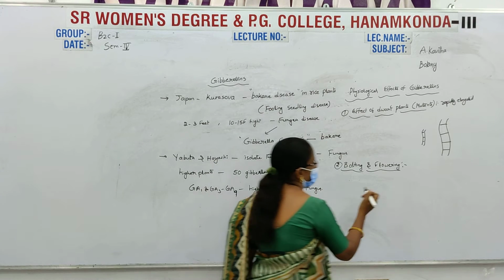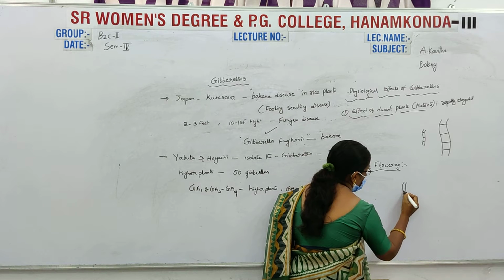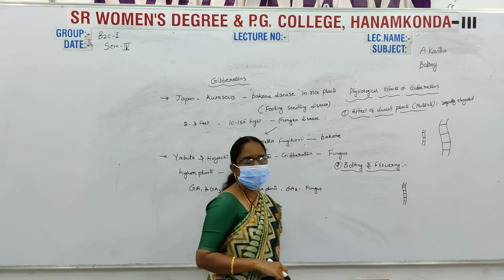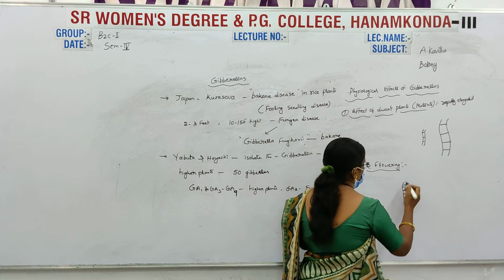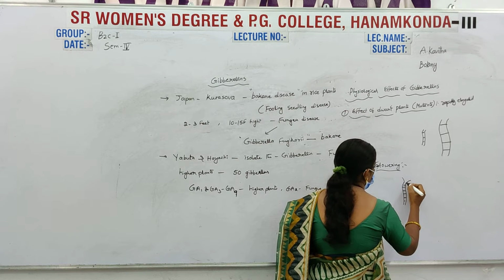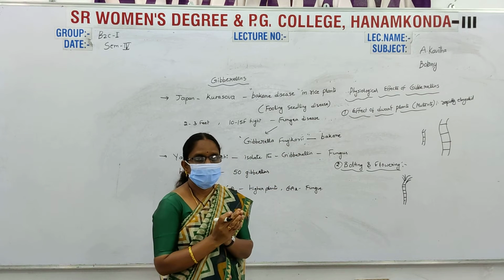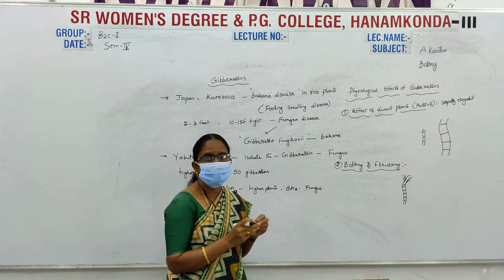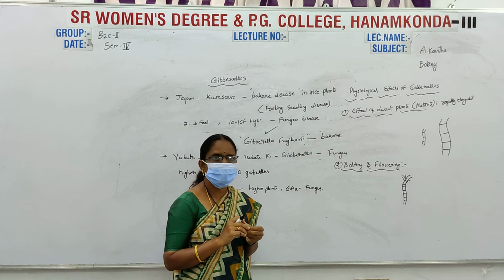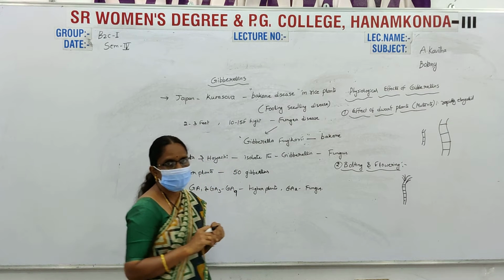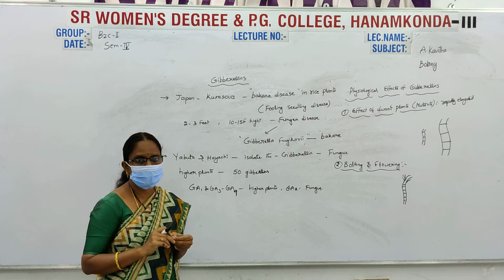For example, rosette plants are very small plants. The nodes and internodes are very short. When gibberellins are provided to the rosette plants, at the same time the rosette plants elongate and the internodes are also elongated.